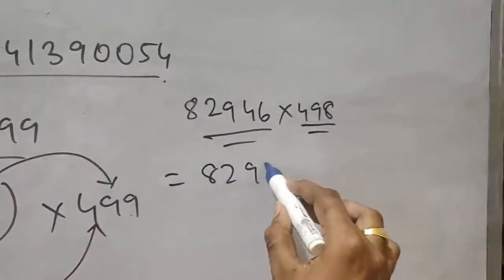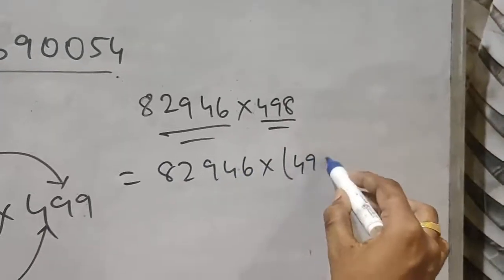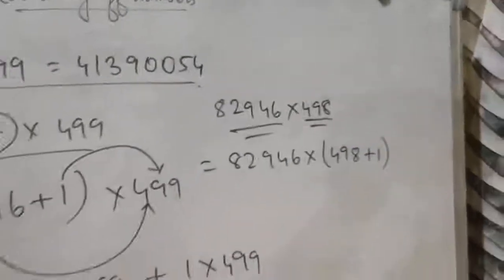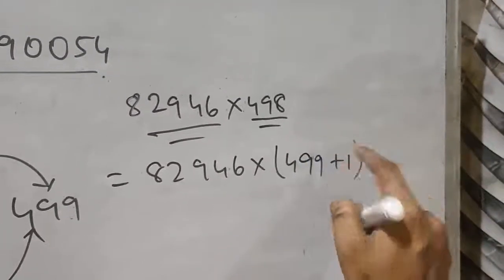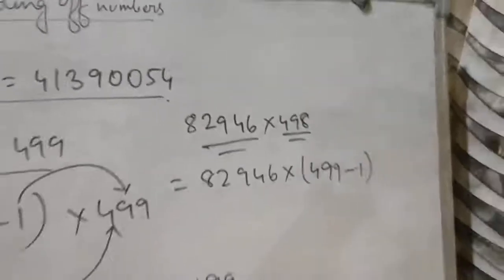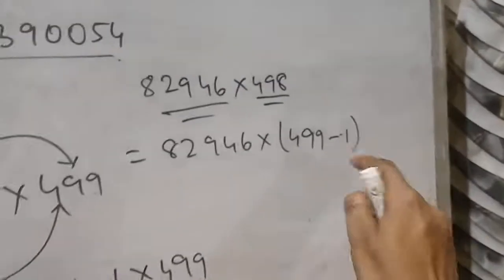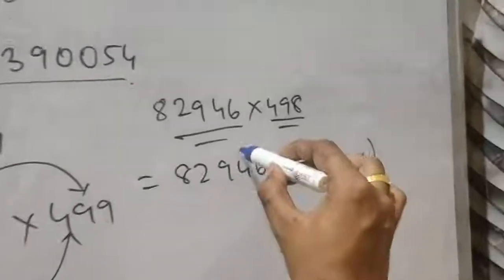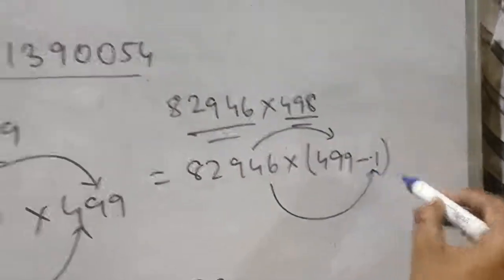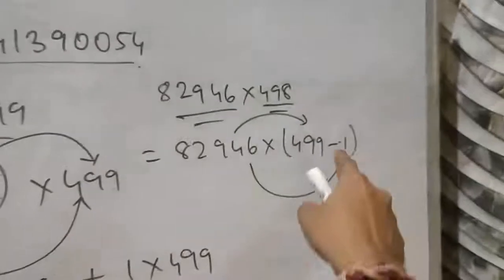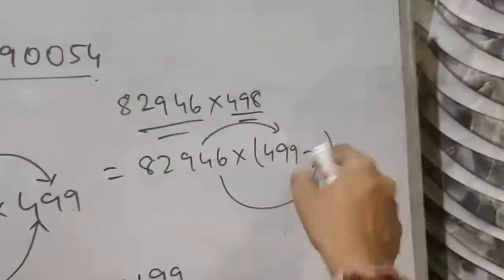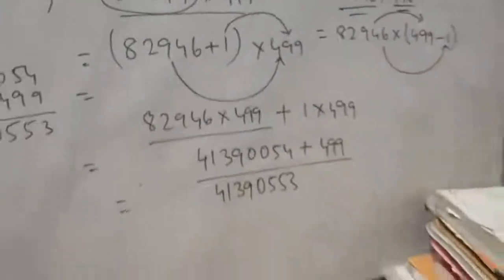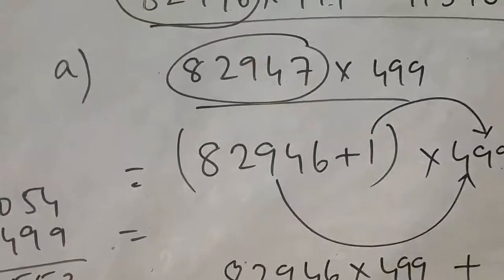Just write like this: into 498 plus 1. 499 minus 1 means 498. So just multiply with this and multiply with this, like I have solved this one, and put a minus sign in between them, and this value is already given. Put this value and then you can solve like this. Understood? Let's do the next question.